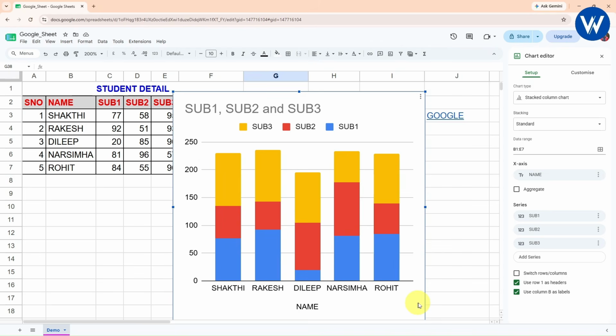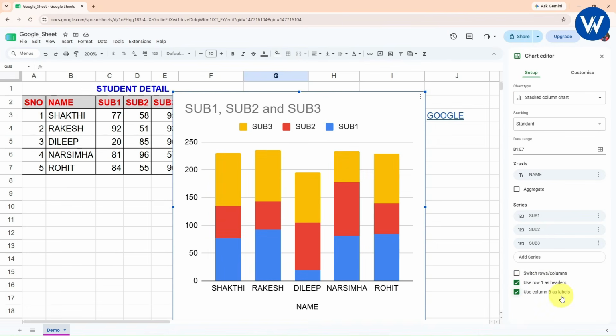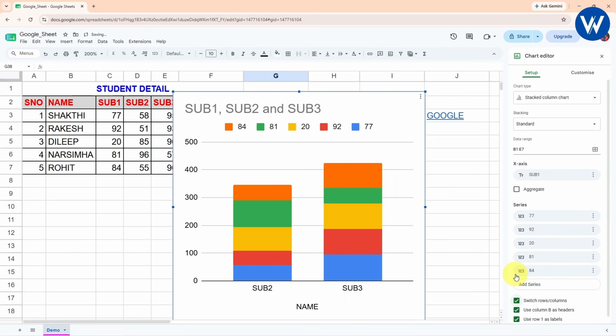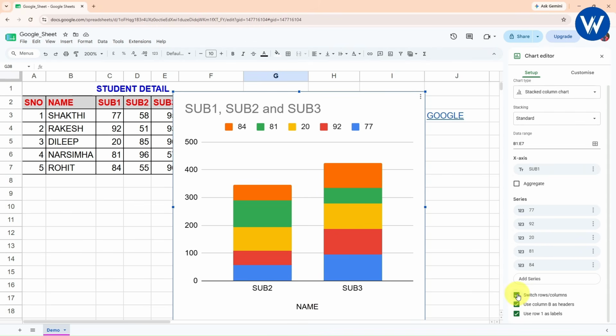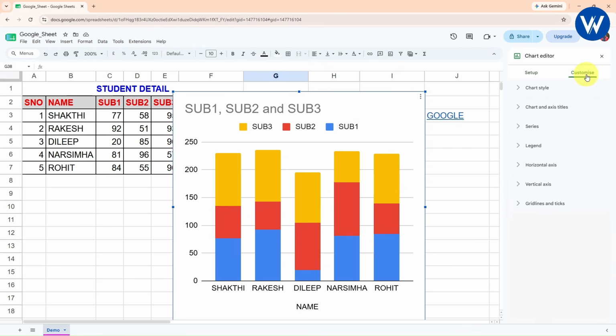So what I am going to do is, here we can see use first row as header, use column B as label. Let's suppose you want to switch rows and columns, you can just go with this option. Now the rows and columns are switched, but it is not looking perfect. So I will simply turn this off. Now if you want to customize this chart, it is very simple.